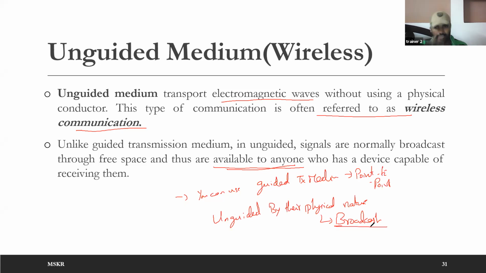That means when someone sends a signal to someone else, whoever is in that vicinity can hear that signal. If they know the meaning of that signal, they can understand it.